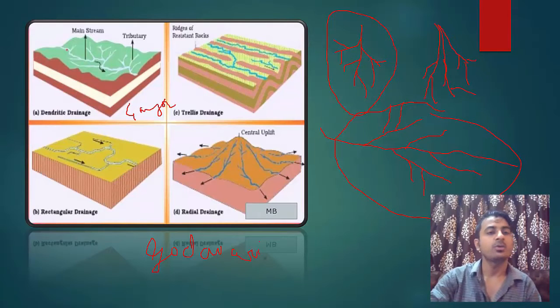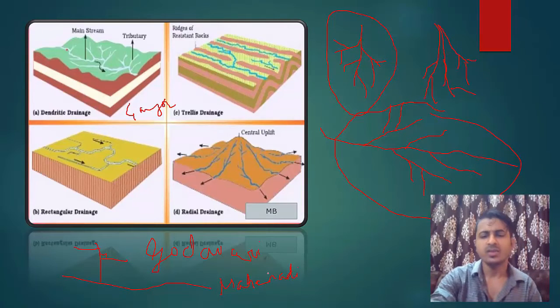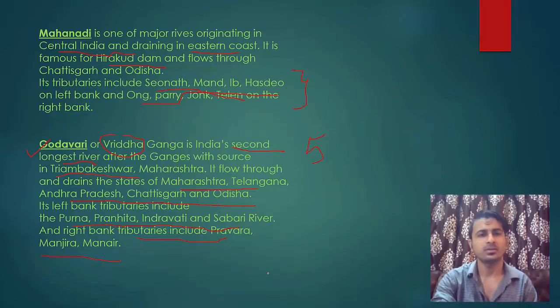Now similarly, rectangular drainage. In rectangular drainage, the tributaries meet at a 90-degree angle, like this, like this. These are the tributaries at a 90-degree angle. So this is seen in the Mahanadi. Okay. I hope you have your atlas with you. If you don't have it, I will show you the diagram or the map. Okay.